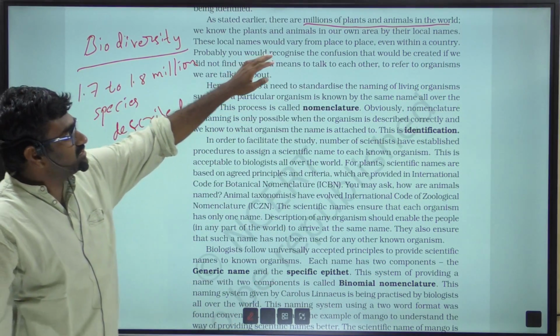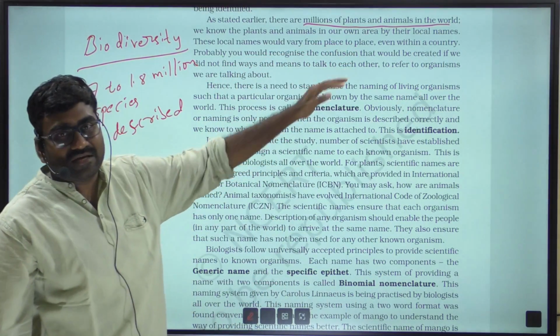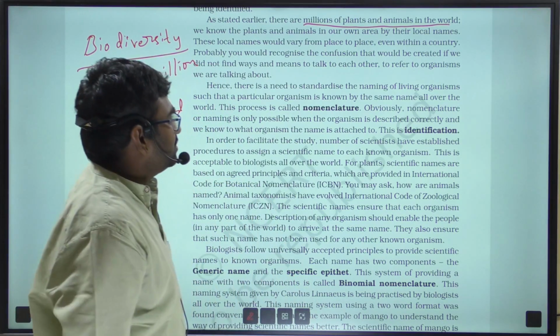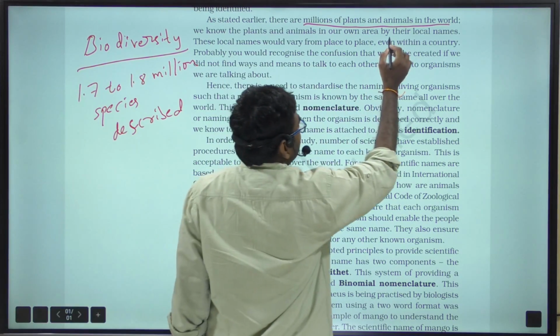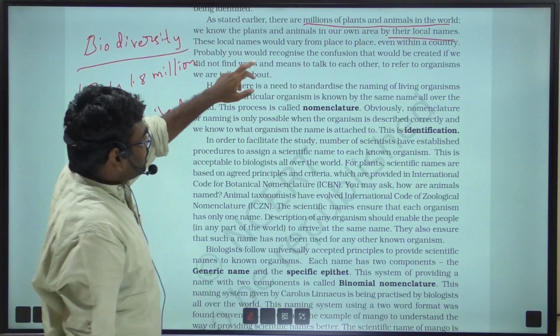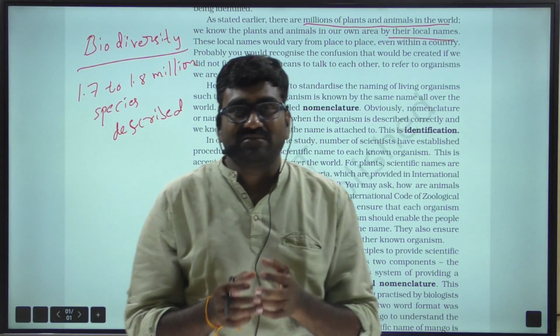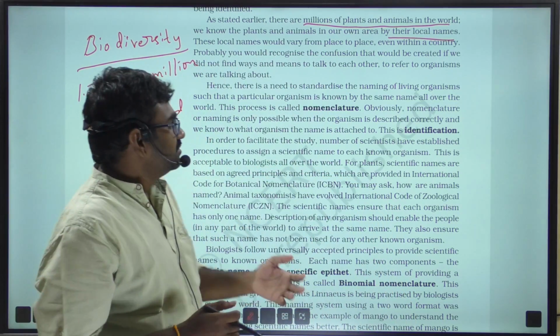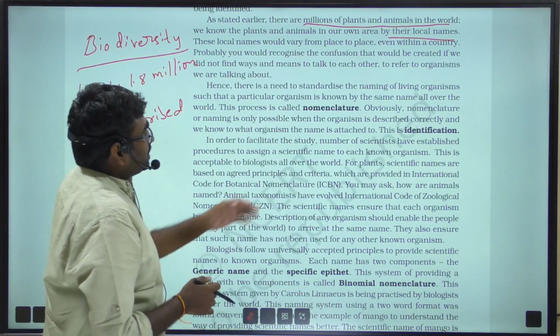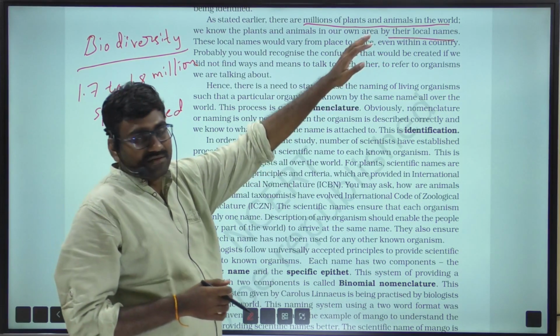So we know the plants and animals in our own area by their local names. These local names vary from place to place, country to country, and even within a country also.